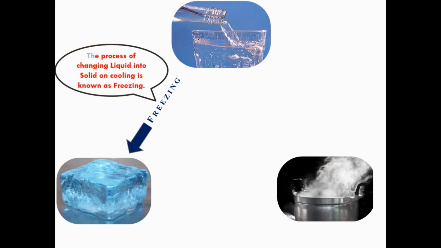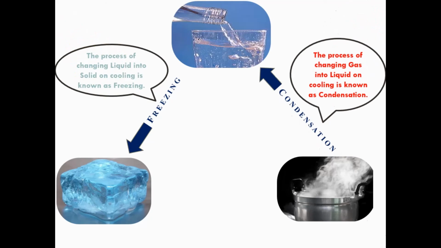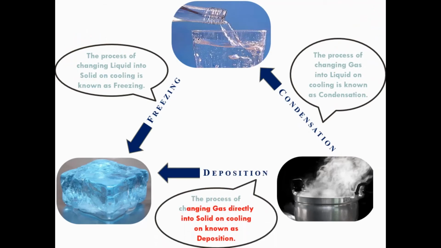The processes are given here. The process of changing liquid into solid on cooling is known as freezing. Similarly, the process of changing gas into liquid on cooling is known as condensation, and the process of changing gas directly into solid on cooling is known as deposition.